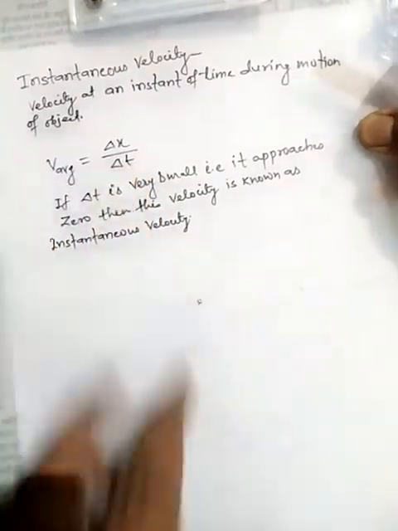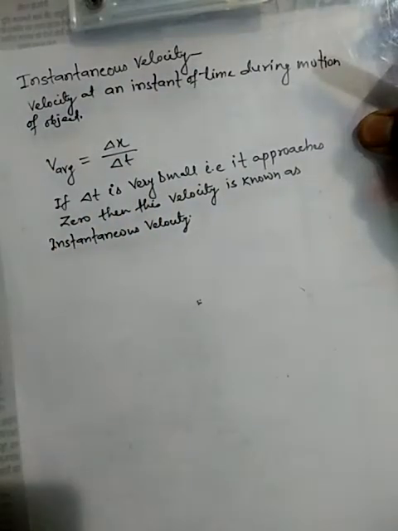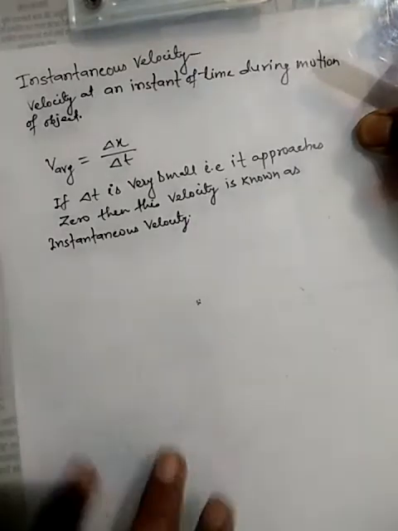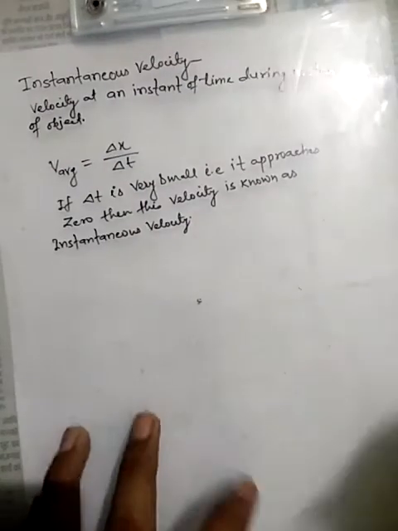If this delta t, the change in time, is very small, that is it approaches 0 but is not 0, then the velocity is known as the instantaneous velocity.